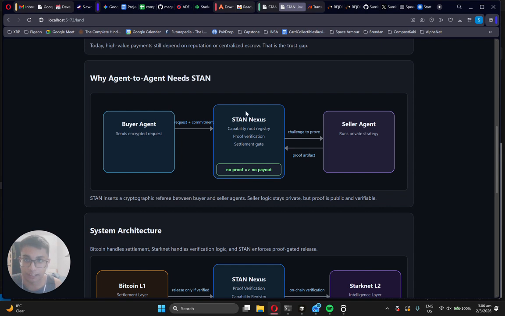This is how the architecture looks. The buyer agent will send a request to this nexus. The nexus is the contract deployed on the chain, and this is where the proof verification and settlement slash escrow takes place. It makes use of challenges and proof artifacts to make sure that what the agent is saying is true. Once this is proven, the escrow is released to the agent as payment.